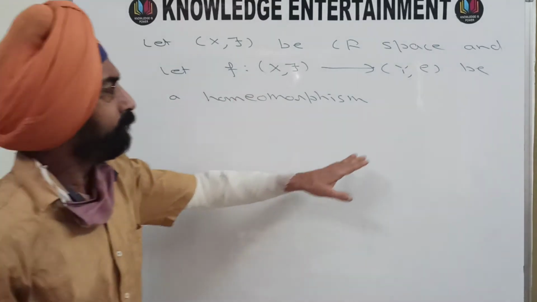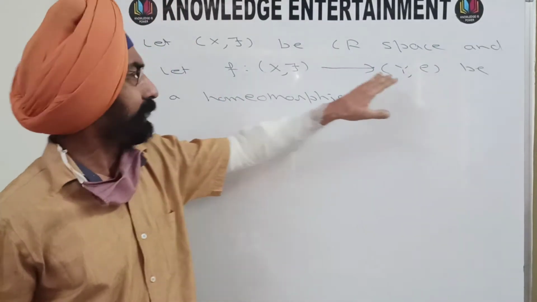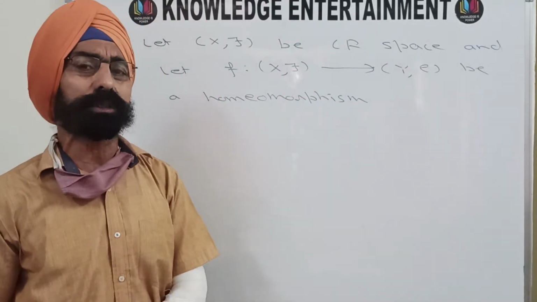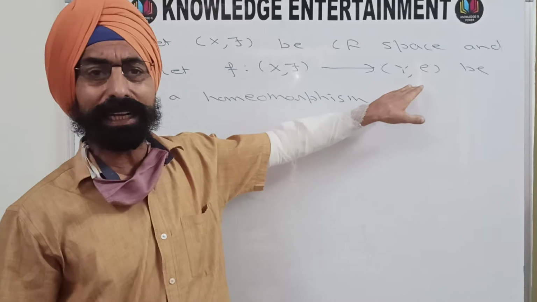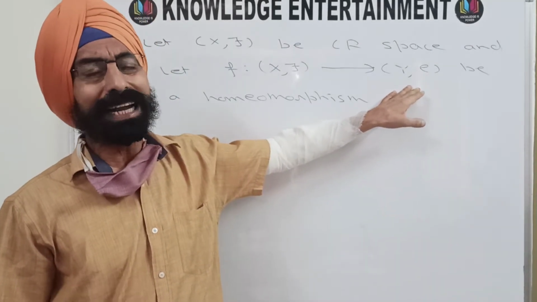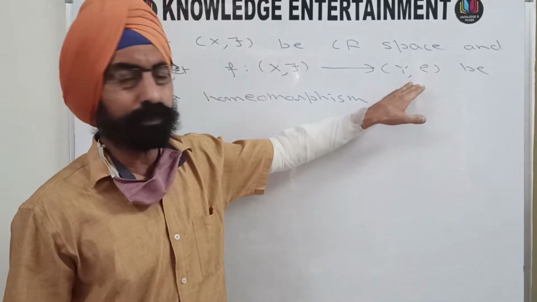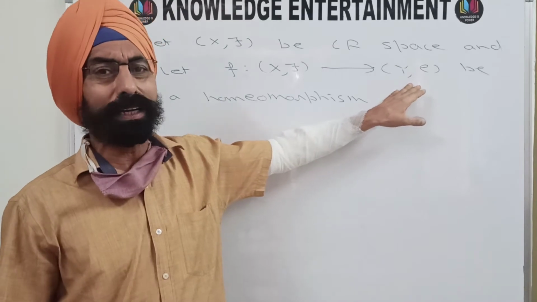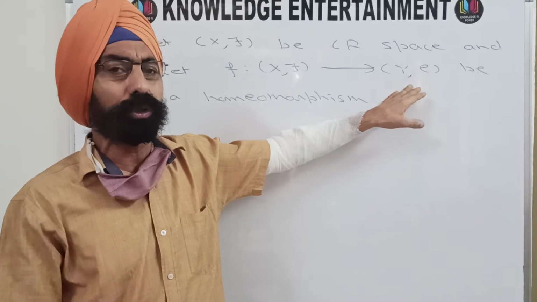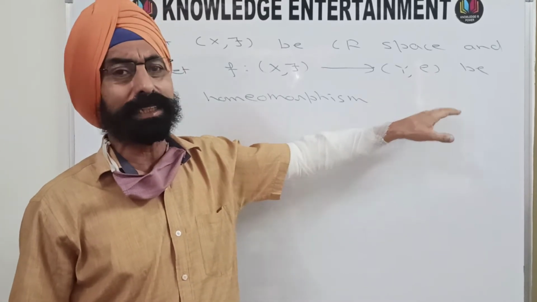Now what we have to show? We have to show that (Y, rho) is also a completely regular space. (X, tau) is given to be a completely regular space. So to prove that (Y, rho) is completely regular, what we have to do? We will take a closed set here and a point not belonging to that closed set, and then we will try to find a continuous function from this space (Y, rho) to the closed interval [0, 1] such that the function at that point is 0, and at every point of that closed set is equal to 1.